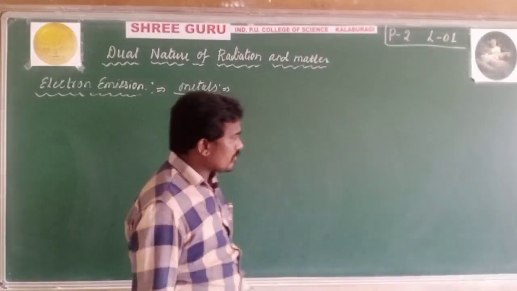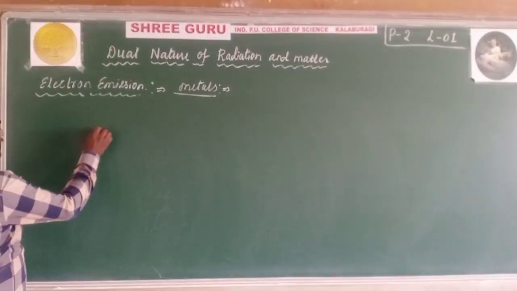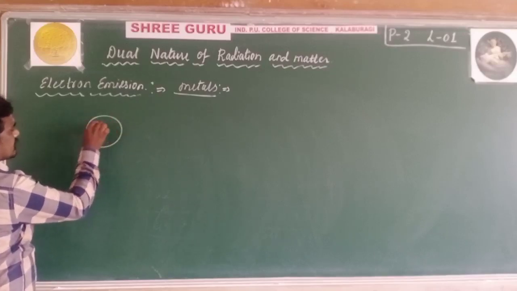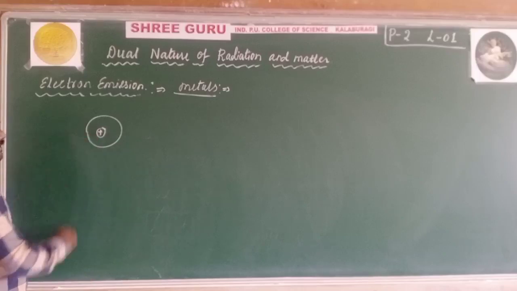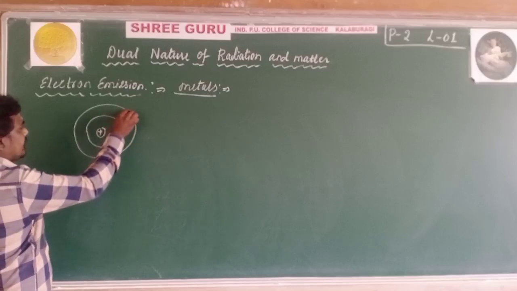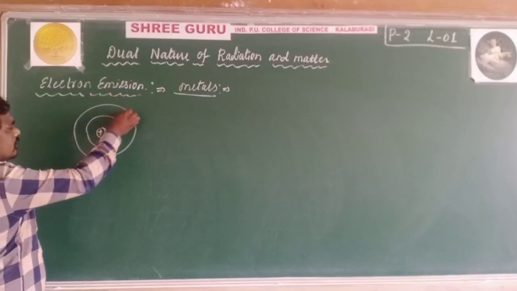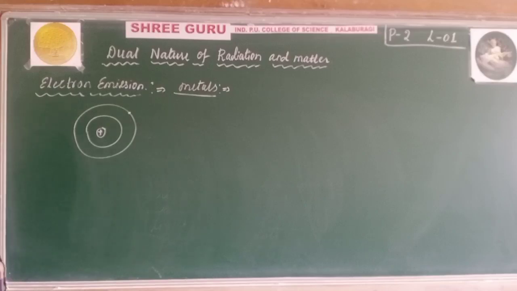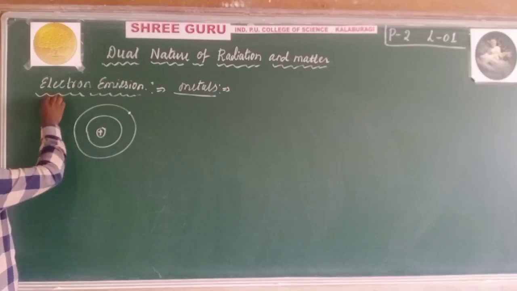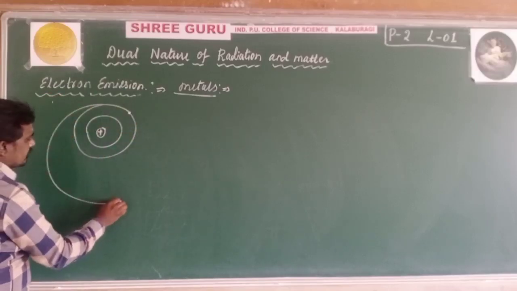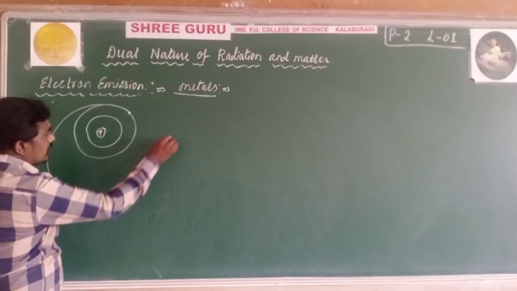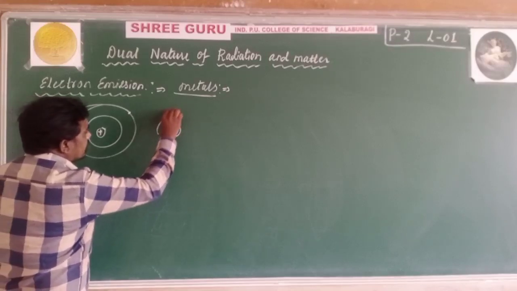See here, consider this is an atom, with positively charged protons at the center, the nucleus, and the electrons revolving around the nucleus. On the outermost orbit, these electrons are loosely bound. If such an electron comes out from the surface and bounces back, it will hit another atom.